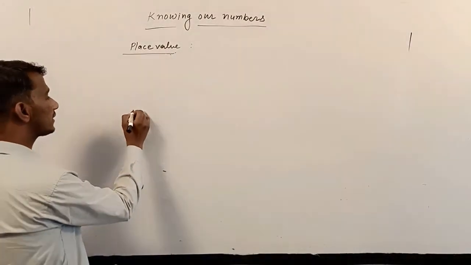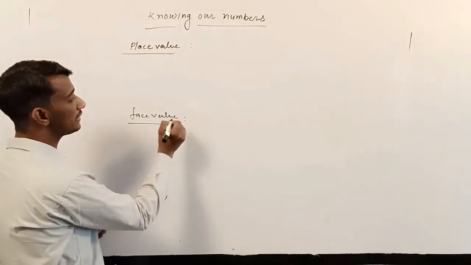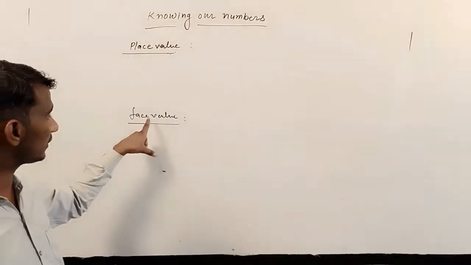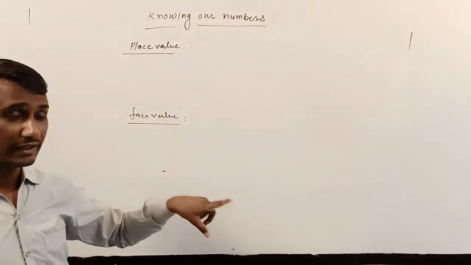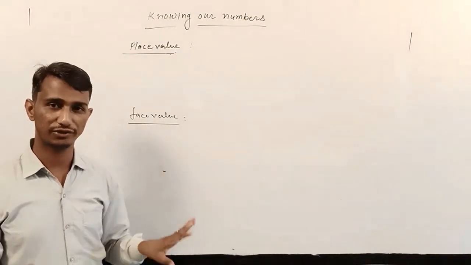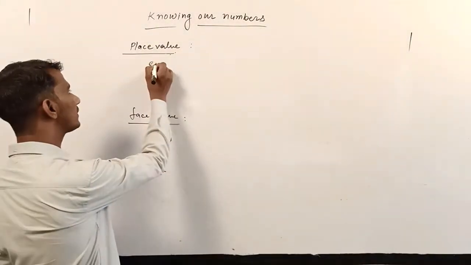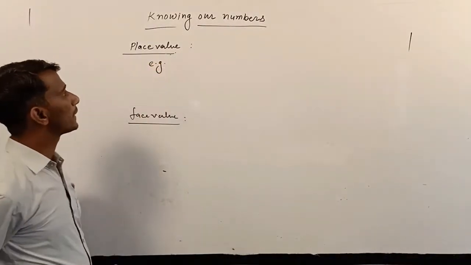And the next term is face value. Face value does not depend on the position. It remains the same value. No changes. Now take this, I am taking some examples.